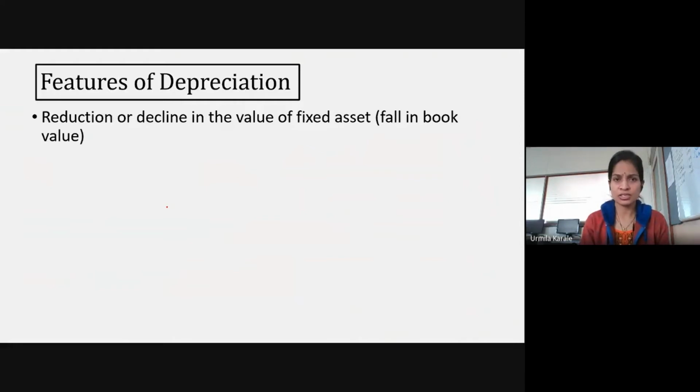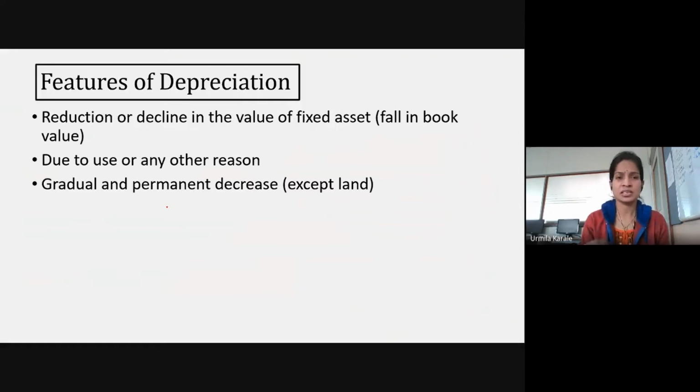One that we have already seen, that is reduction in the value of the asset. It may be because of so many different reasons, use or any other reason. It's a permanent and gradual decrease. Only in case of land, since land is a scarce, rare resource, you will see depreciation may not be charged for the land. Its value will not reduce with passing of time. It is not going to get exhausted. That is the major reason.